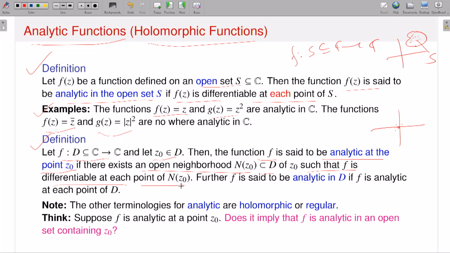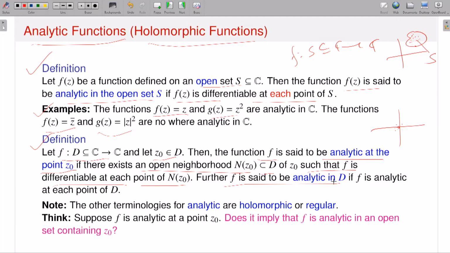So if I have a function from D, a subset of C, to C, and take a point z naught in D, and I say my function f is analytic at z naught, that means there exists a neighborhood around z naught sitting inside D, and my function is analytic on that neighborhood. That means my function is differentiable at each point of that neighborhood. Further, f is said to be analytic in D if my function is analytic at each point. This is one note on terminology: analytic, holomorphic and regular.